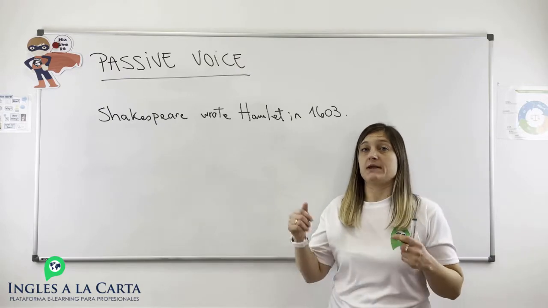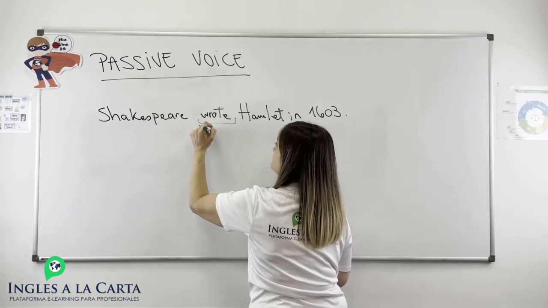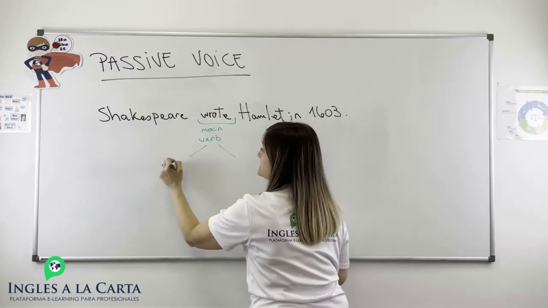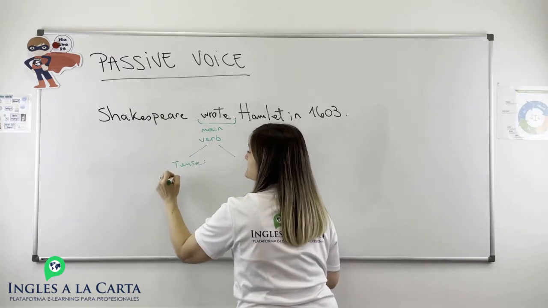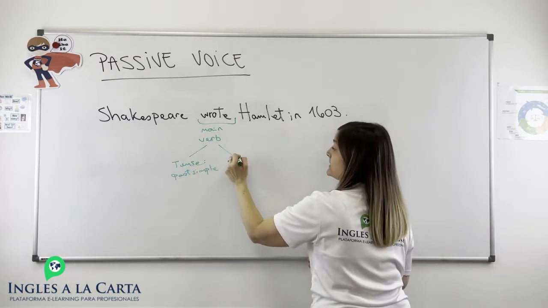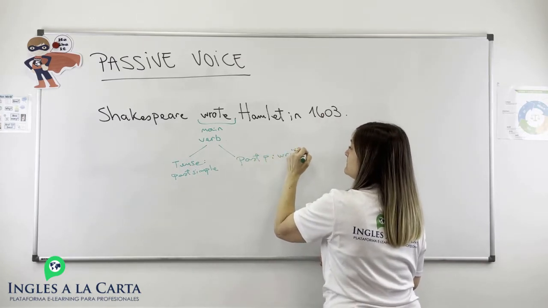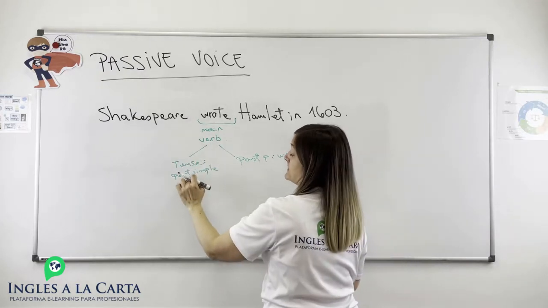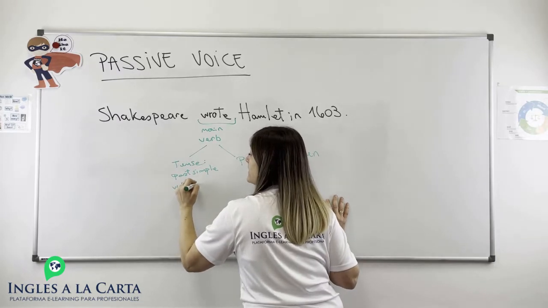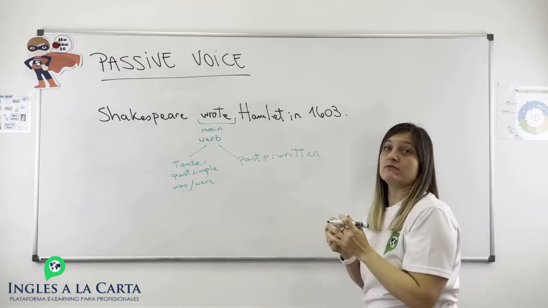Now we're going to see another sentence. This sentence has the main verb, right? It's going to be the tense. It's past simple, okay? And the main verb in past participle, it's write, wrote, written. We need the verb to be in the past simple, which is going to be was or were, depending on the subject, and the main verb in the past participle, written.